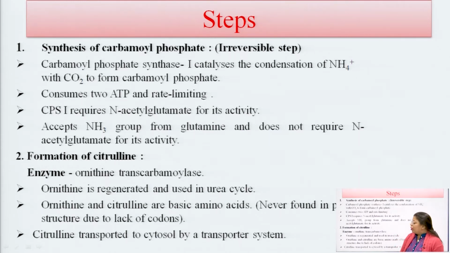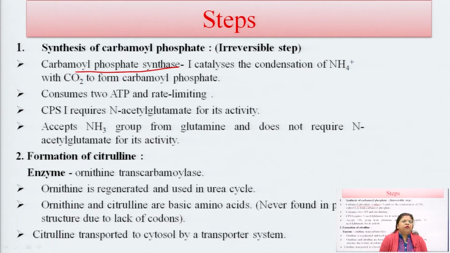Here carbamoyl phosphate synthase, an enzyme, catalyzes the condensation of ammonia and carbon dioxide to form carbamoyl phosphate. The carbon dioxide synthesized in the decarboxylation reaction and the ammonia synthesized in the deamination reaction react here to form carbamoyl phosphate.